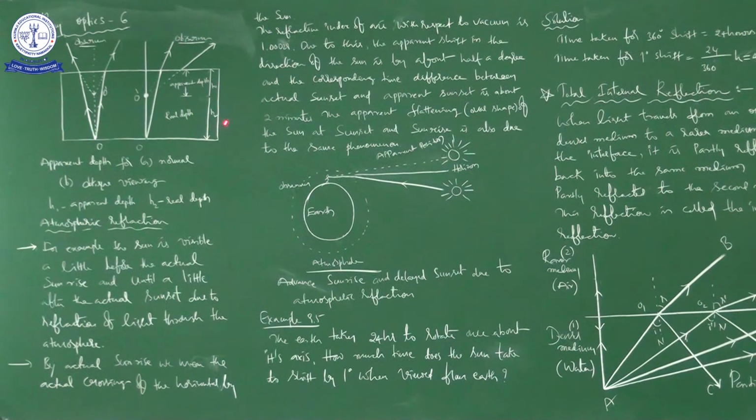This example you can also experience in our daily life. That is, by keeping a 5 rupee coin in a glass tumbler, if you see from different viewpoints, you can feel that the coin size increased, but actually the size of the coin is not increasing. It is an illusion, okay? Because of refraction of light, your brain is sensing that the size of the coin is increased, but the size of the coin is not increased.